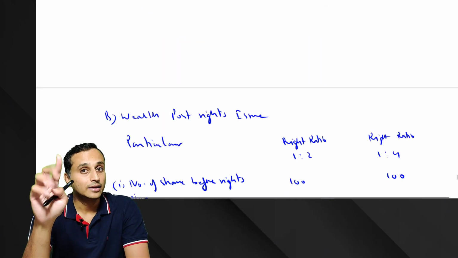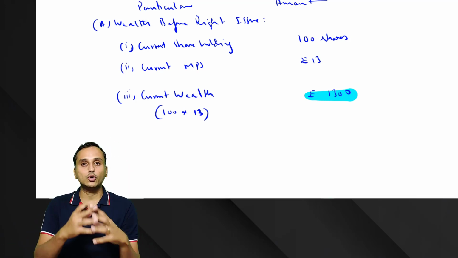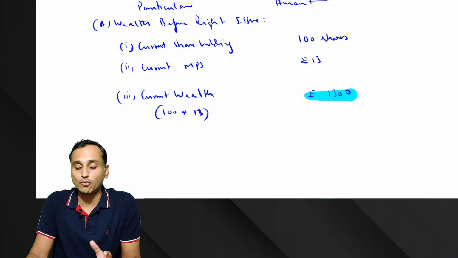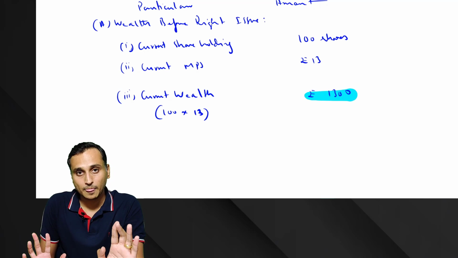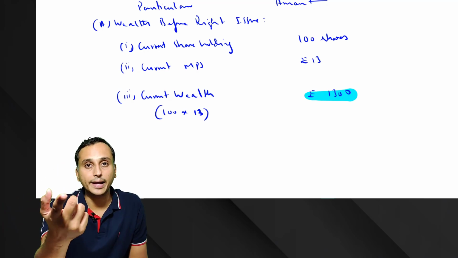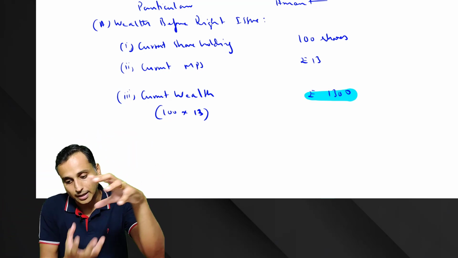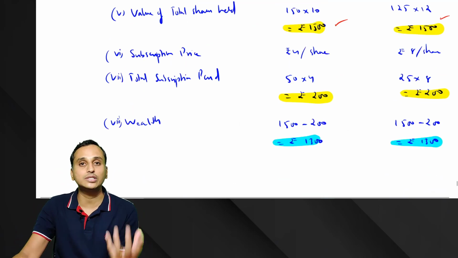Before rights issue, how many shares you had? 100 shares. Market price was 13. You were enjoying a wealth of 1,300. After rights issue, what happened? You paid subscription price. How much you paid? 200 rupees. So that payment which you made got added with your previous wealth of 1,300. Hence it is showing 1,500. So your wealth as such has not changed.